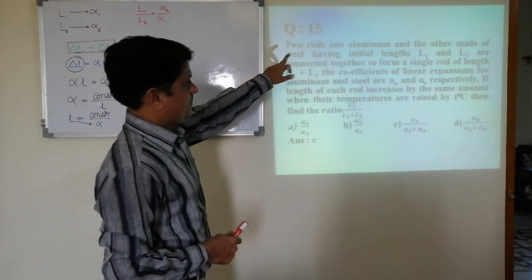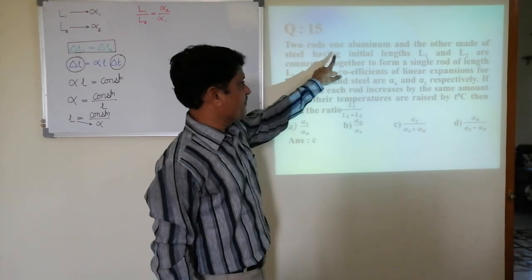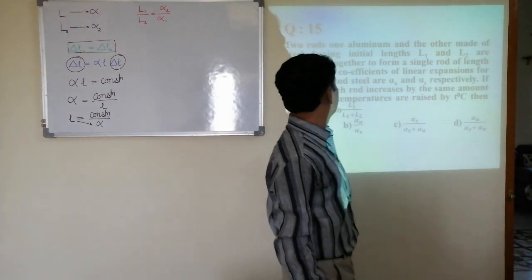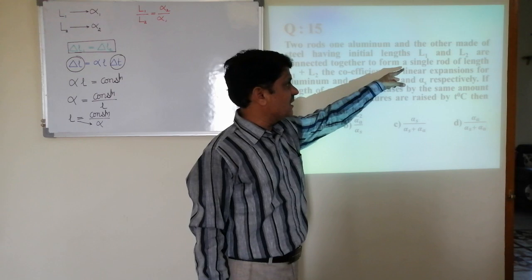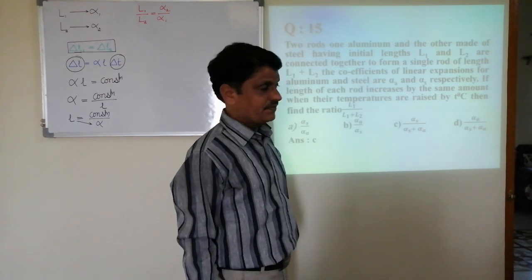Two rods, one aluminium and the other made up of steel, having initial lengths L1 and L2, are connected together to form a single rod of length L1 plus L2.